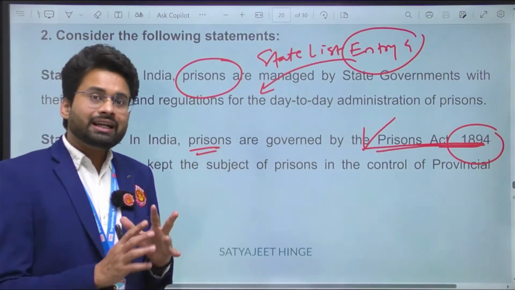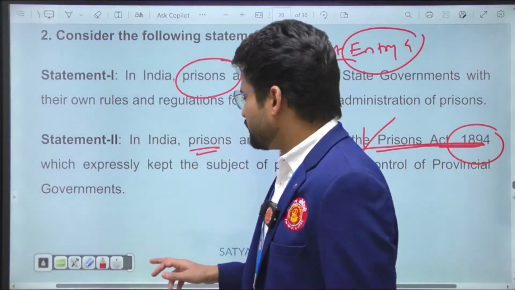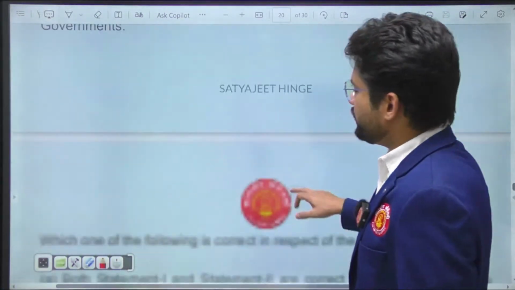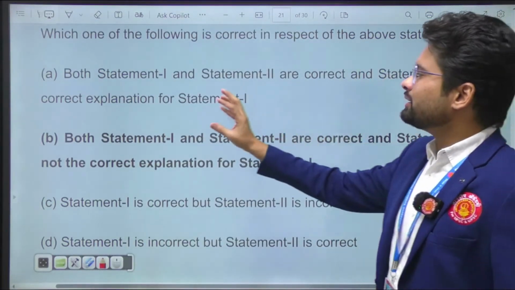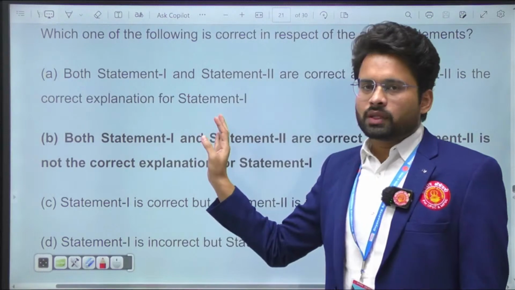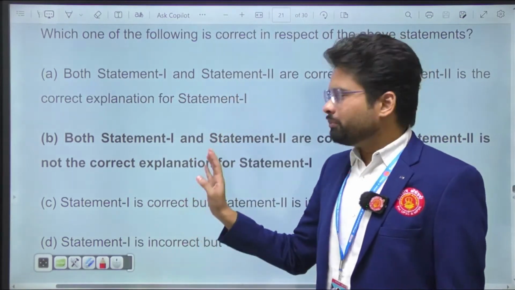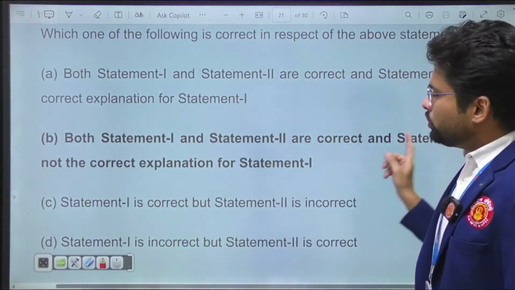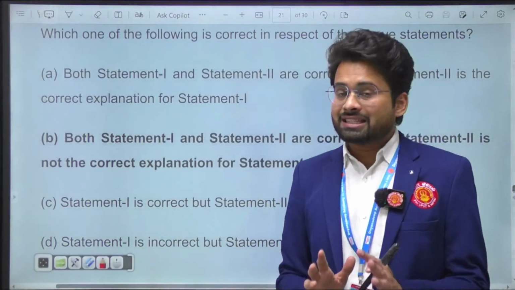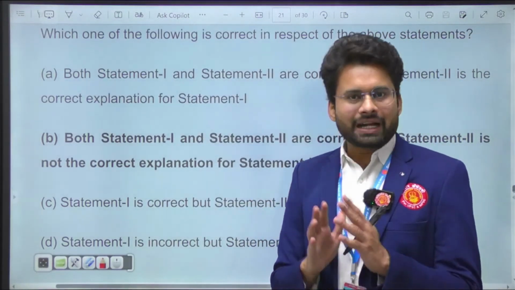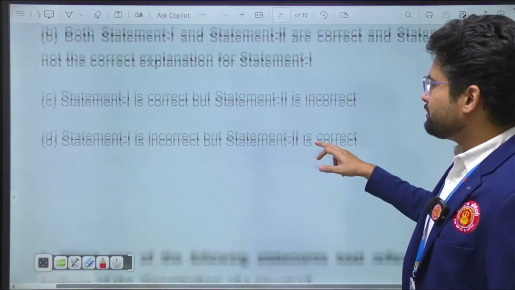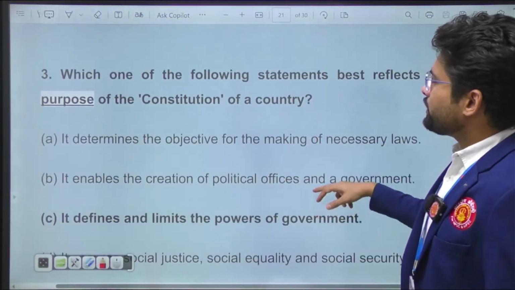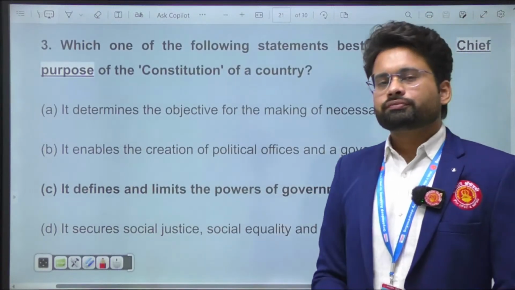They have no direct link as per the options, because the first option says both statements are correct, and statement 2 is the correct explanation of statement 1. Yes, both statements are correct, but statement 2 is not the correct explanation of 1, as they are two separate facts. So option B will be right, and these are not very logical options. What about the third question?